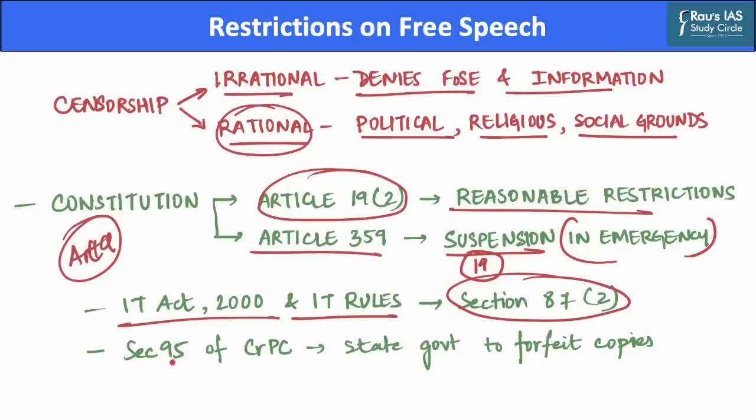Further, Section 95 of the Code of Criminal Procedure authorizes the state government to forfeit copies of any newspaper, book or document that appears to violate certain provisions of IPC. Now, a question might appear, why is any form of censorship needed for society and the country as a whole? Let us discuss this in the next slide.